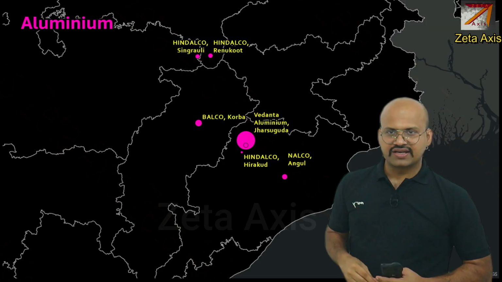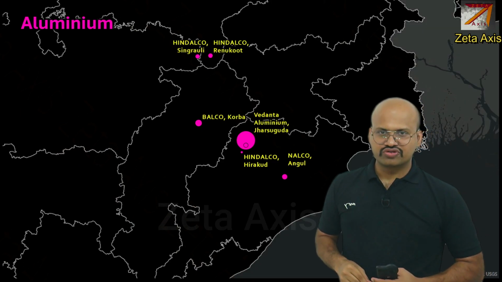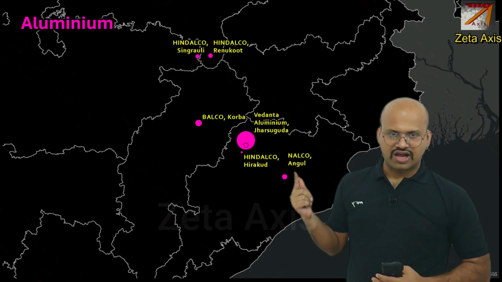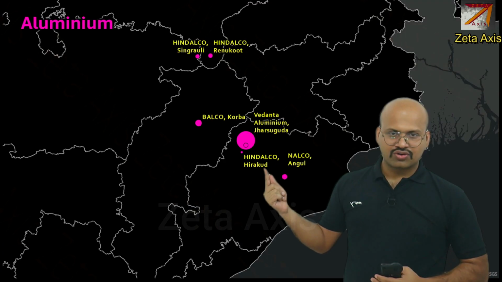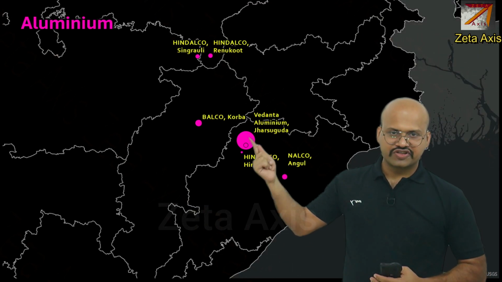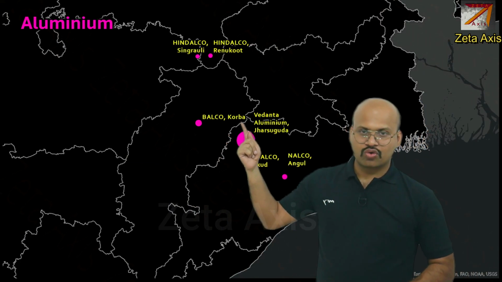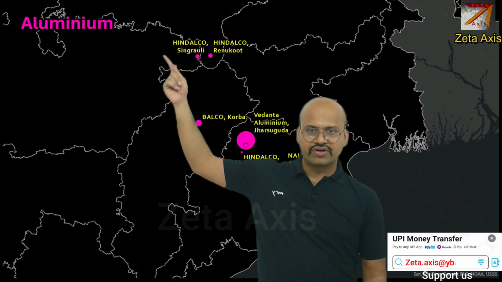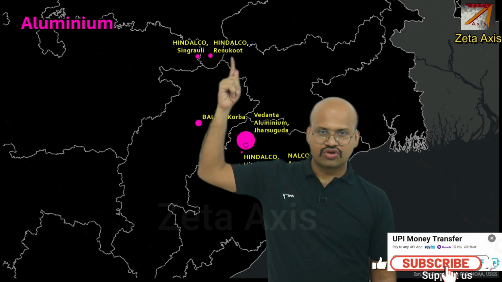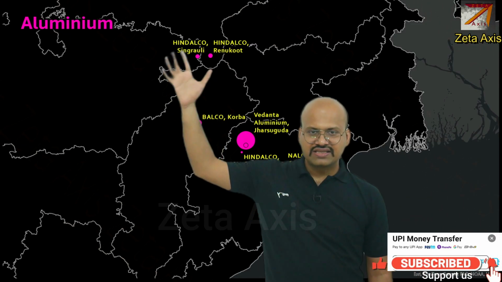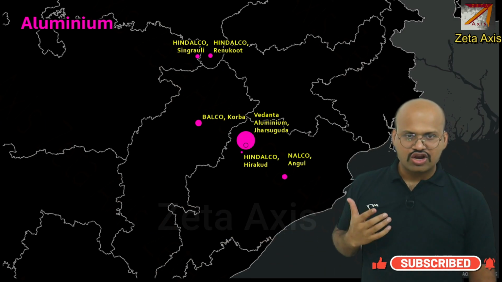If you see in detail, then these are the plants which produce aluminium. We have Nalco in Angul, Hindalco in Hirakud, again Vedanta, which is a very large producer, you can see over here, is located in Jharsuguda. Then Balco is there in Korba, Hindalco in Singrauli and Hindalco in Renukoot. So you can see that these are the plants which produce aluminium in India.